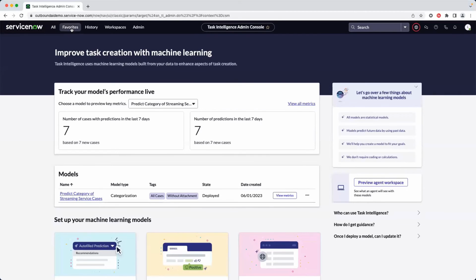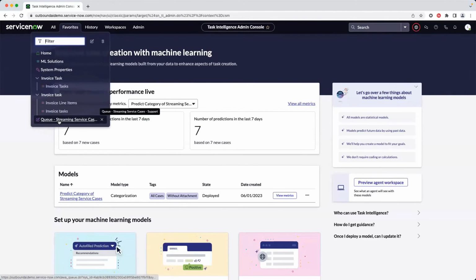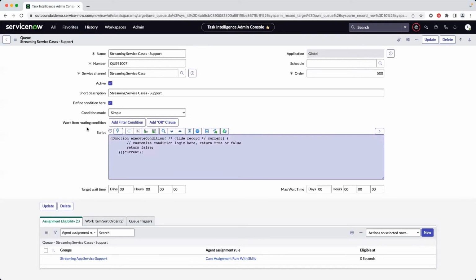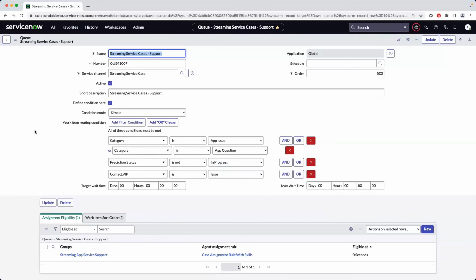There's one last step that I want to show you before I show you the end-to-end process, which is that I defined a queue in advanced work assignment. If we recall the slide that I presented earlier, the step of defining which group to assign that case to is a fairly easy process once the data is structured. Once I know that the category is an app issue or an app question, it's fairly easy to say, if that's the case, then route this case to the next available agent on the streaming app service support group.